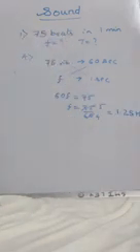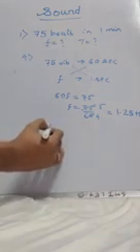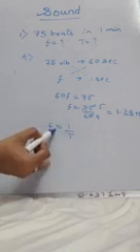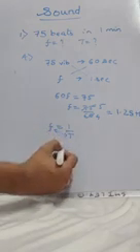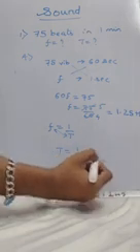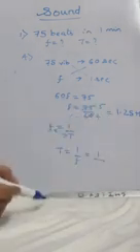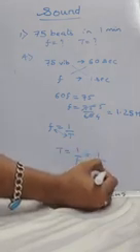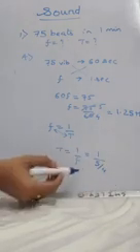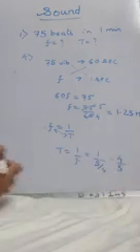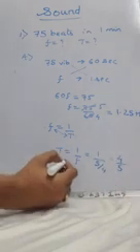Now you need to find time period. What did we study? F is equal to 1 by T. Bring T here, F here. So T will be equal to 1 by F. Now see what I am doing. Instead of writing 1.25, I will use this 5 by 4. So 5 divided by 4. Next step, this 4 will come in the numerator. So it will become 4 by 5. Now what is 4 by 5?